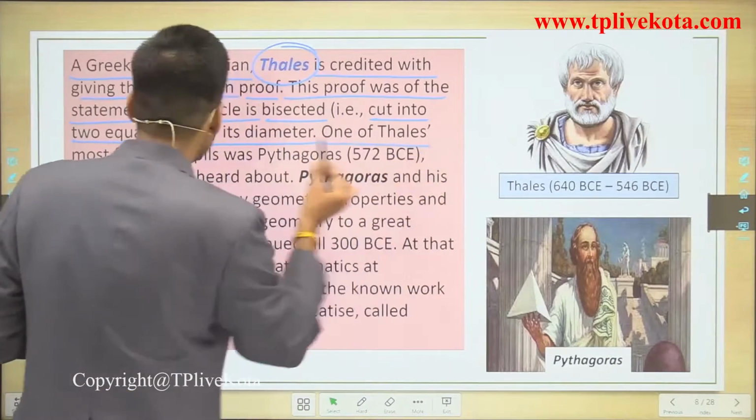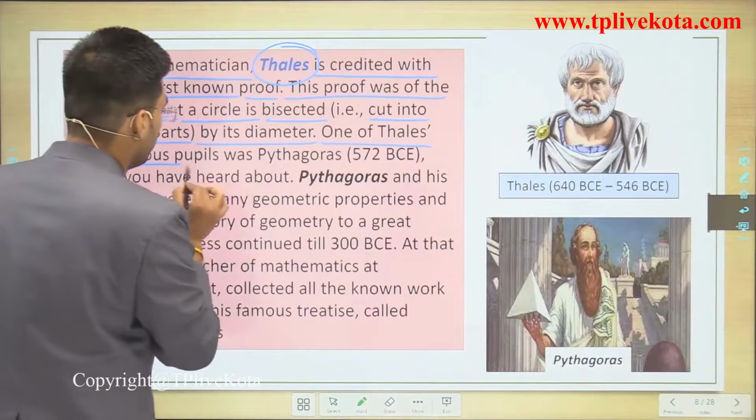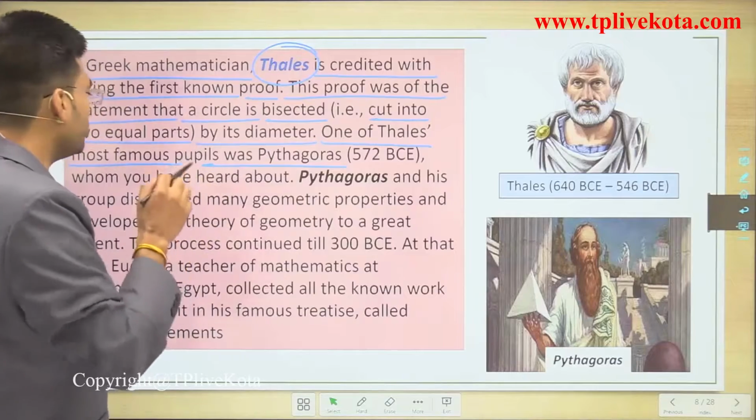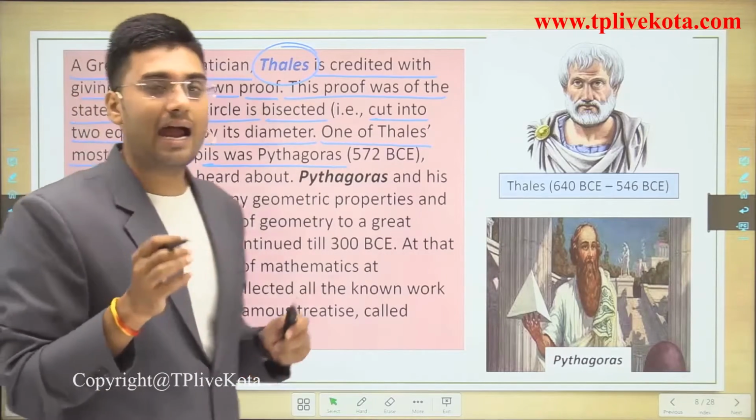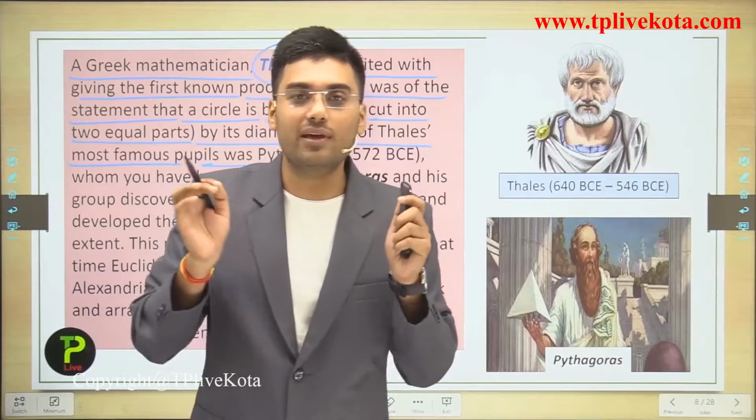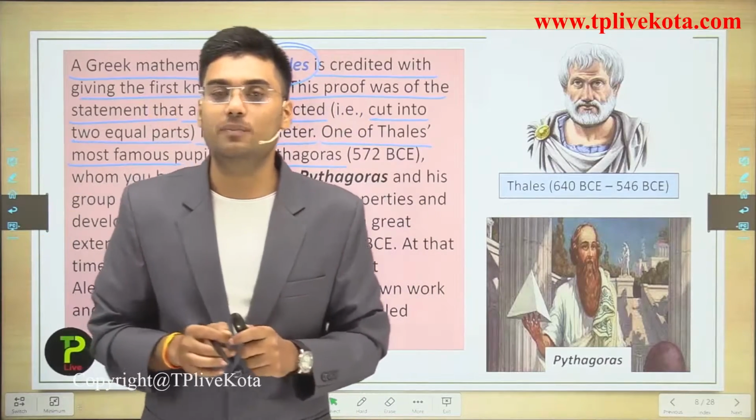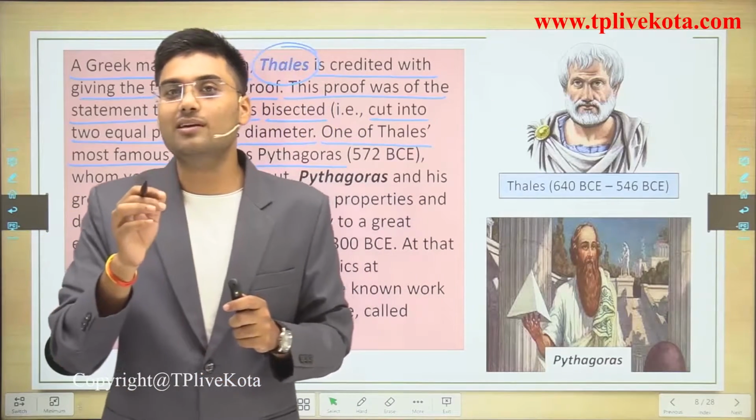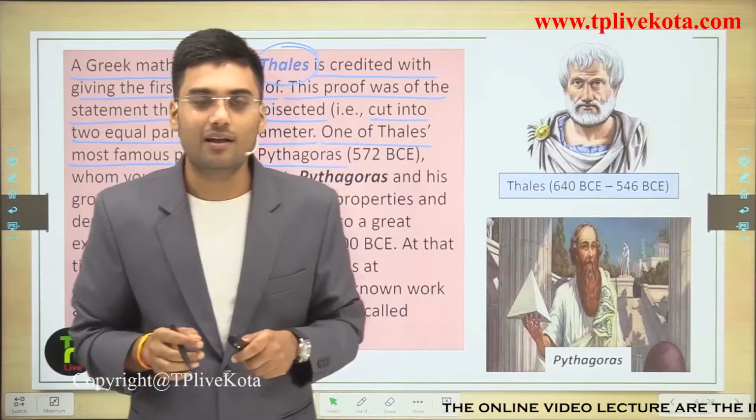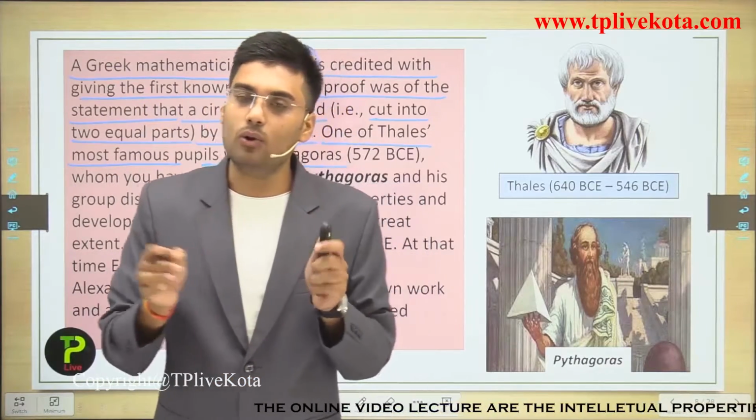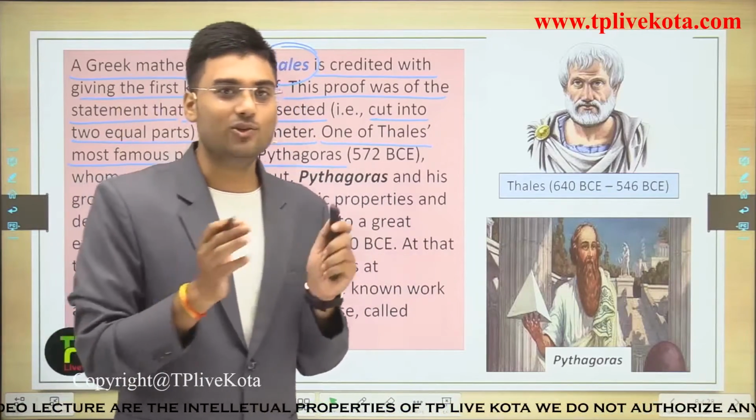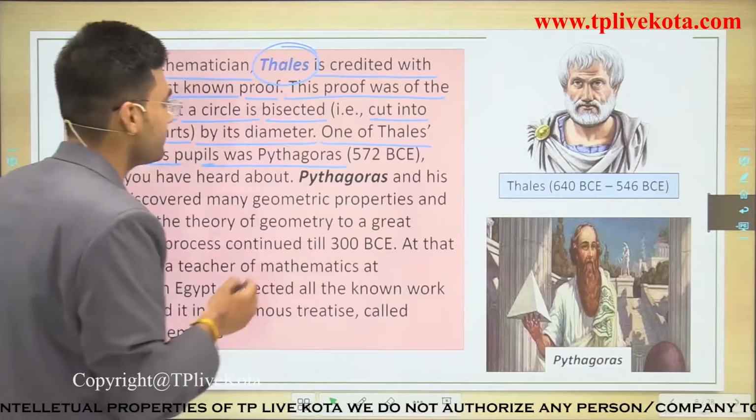One of Thales' most famous pupils was Pythagoras, and we all know about Pythagoras. Pythagoras is a very important person in geometry, because without the Pythagoras theorem our geometry is incomplete. Almost all problems of geometry use the Pythagoras theorem. So let's talk about Pythagoras here.